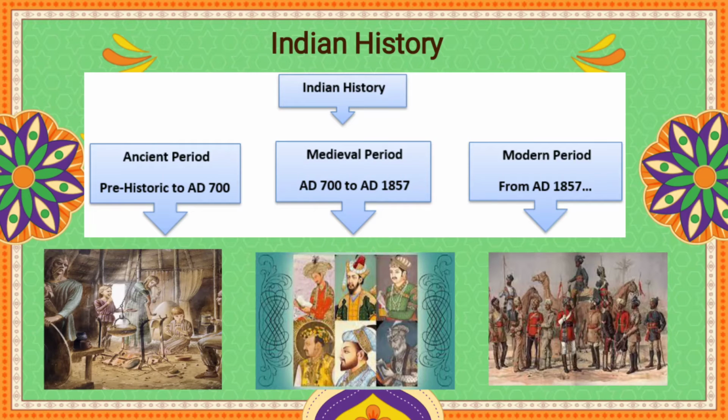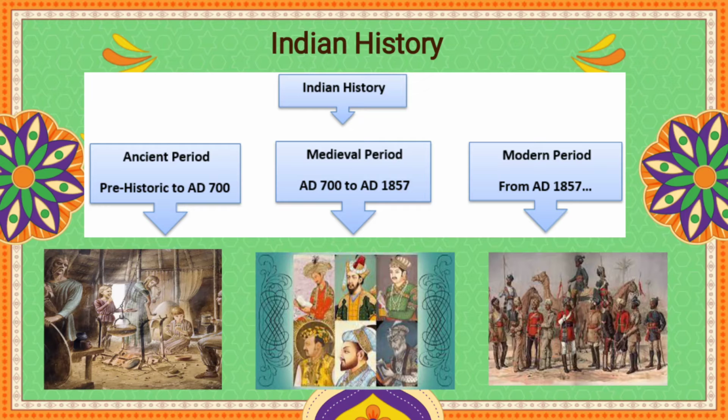Our Indian history is divided into three types of periods. The first one is the ancient period, then the medieval period, and the modern period. The ancient period starts from prehistoric times to AD 700, the medieval period from AD 700 to AD 1857, and the modern period from AD 1857 till now.